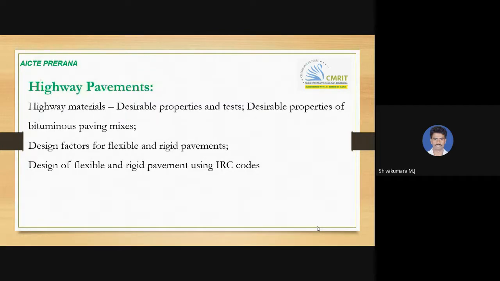Another topic under Section 6 is highway pavements. It consists of highway materials, the desirable properties and tests of highway materials, and desirable properties of bituminous paving mixes. Design factors for flexible and rigid pavements are covered, and we study the design of flexible and rigid pavements using the IRC code.